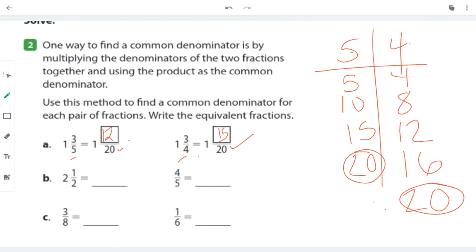So for the rest of them, simply multiply by the other denominator. 2 times 5 and 5 times 2. And make sure you're doing it on the numerator and the denominator. 8 times 6 and 6 times 8.